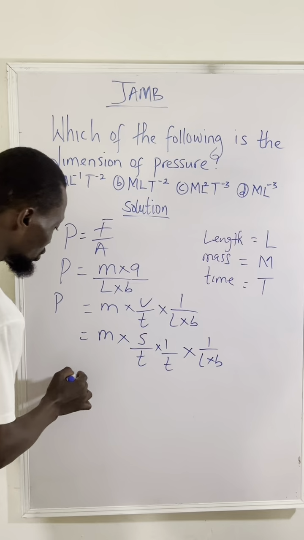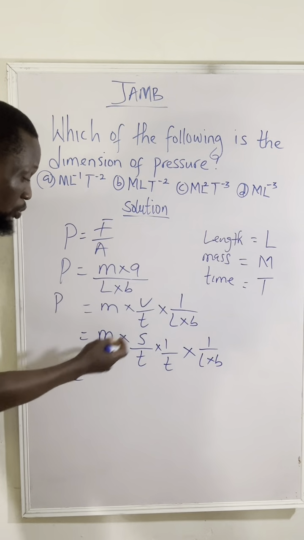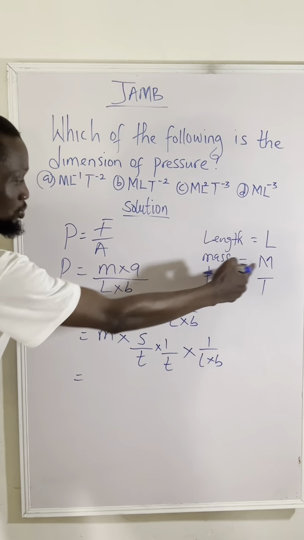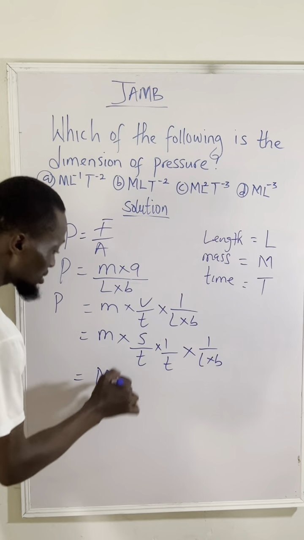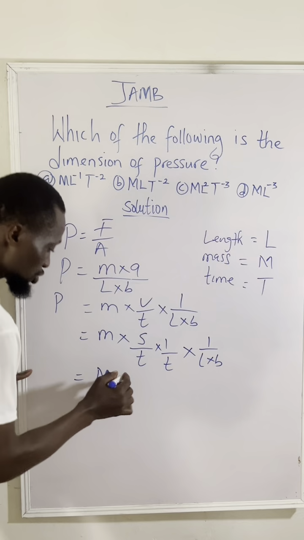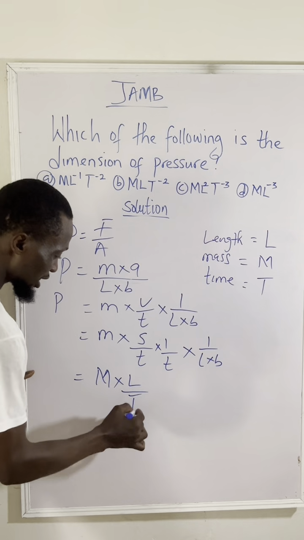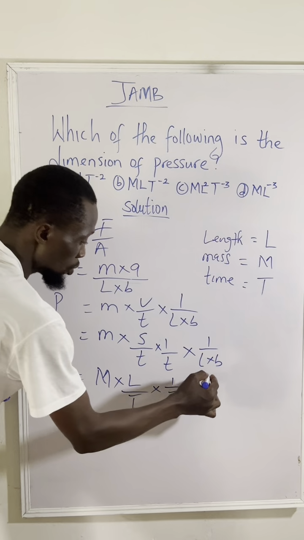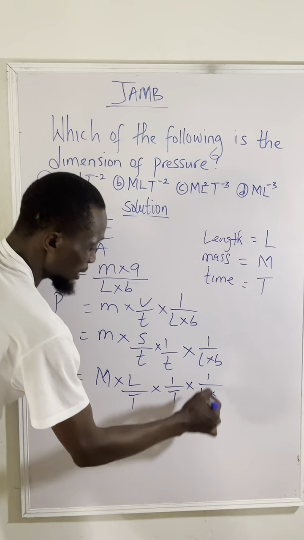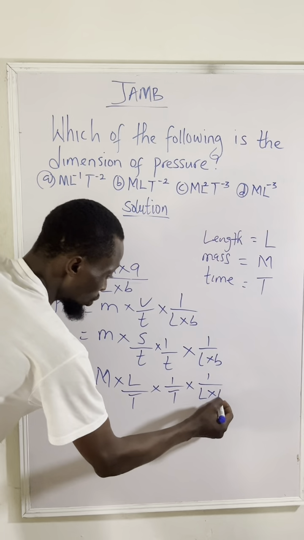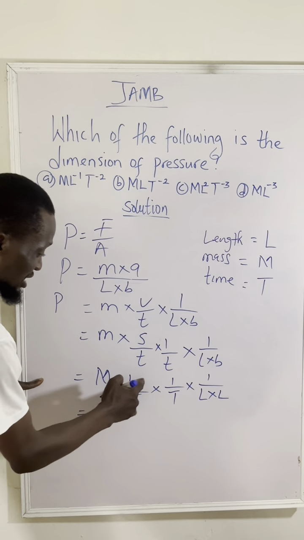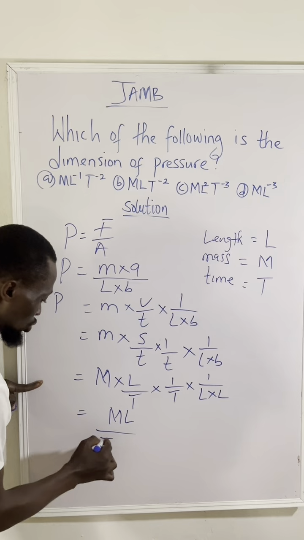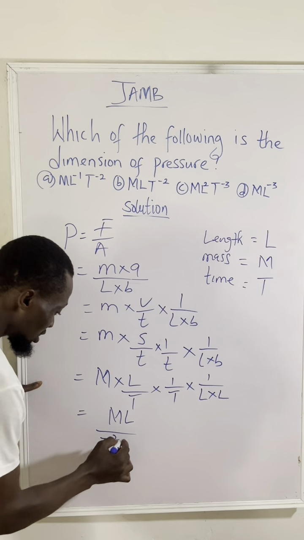If you look at everything now, we have fundamental quantities, because displacement is also length. So what you just need to do now is to replace what you have here with their dimensions, right? So mass is what? Capital letter M, times displacement is length, so that's L, over time is capital letter T, multiplied by 1 over time, which is also capital letter T, multiplied by 1 over length, which is L, multiplied by 1 over breadth, which is a distance, so it's also L. So what we now have here is M times L times 1 times 1, that's ML, over T times T, that's T raised to the power of 2. Then L times L is L raised to the power of 2.